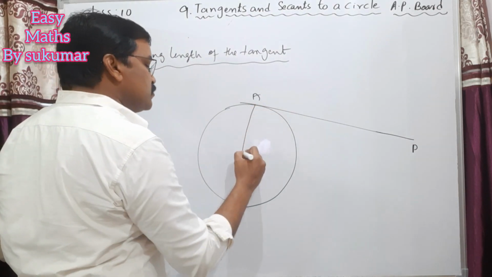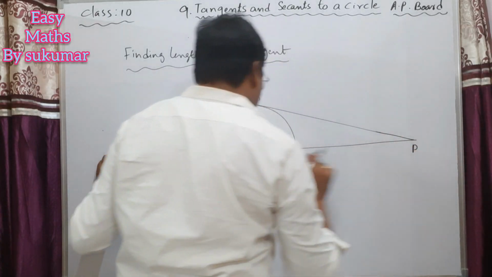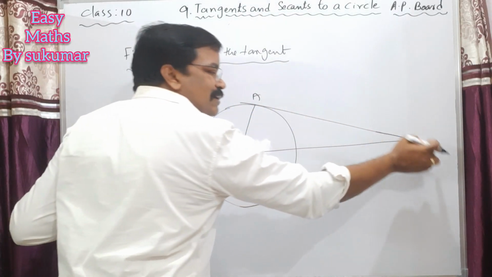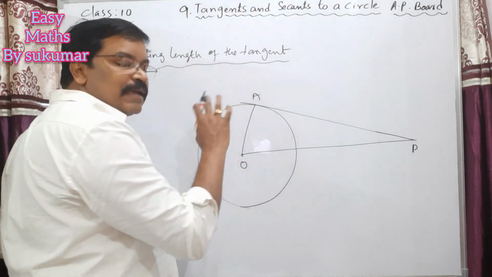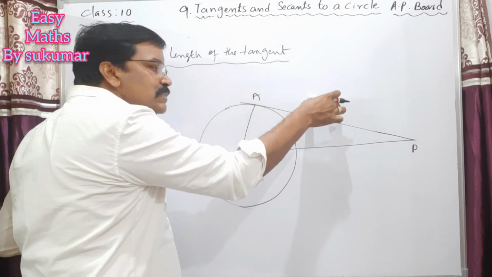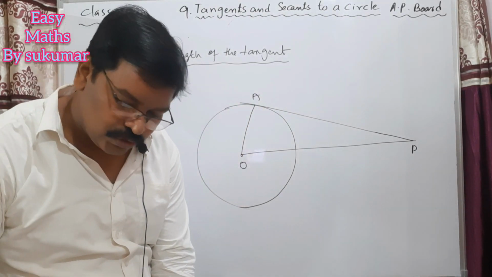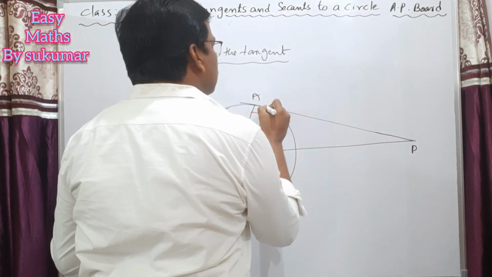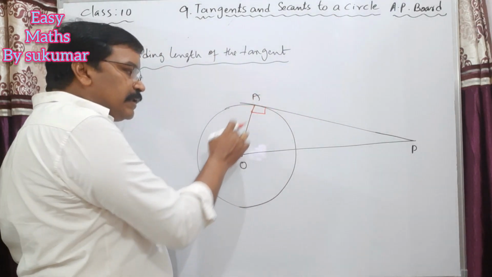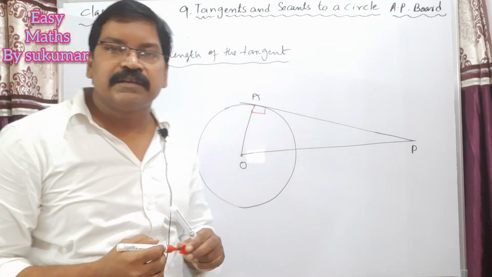This OA is called the radius of the circle, and OP is the distance between the center of the circle and the external point P. As we proved, the angle between the radius and the tangent at the point of contact is 90 degrees. So this angle is 90 degrees here.